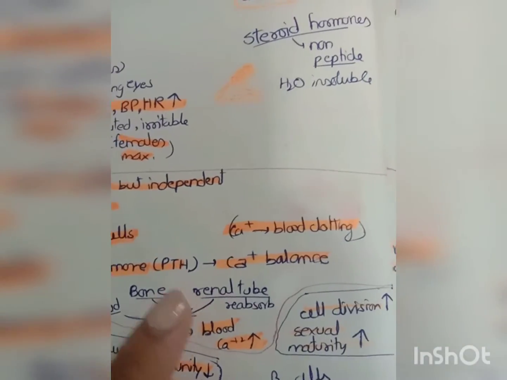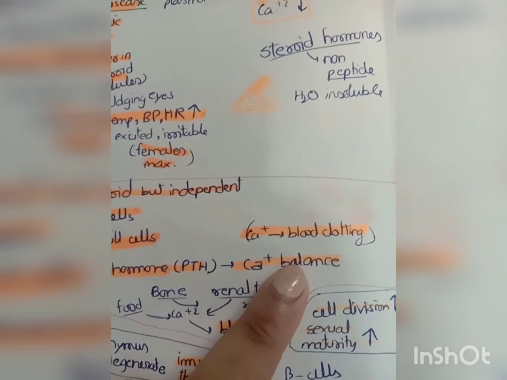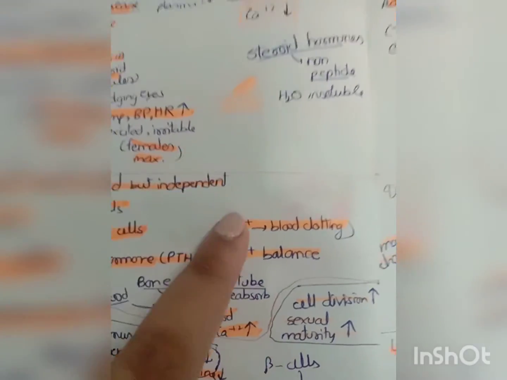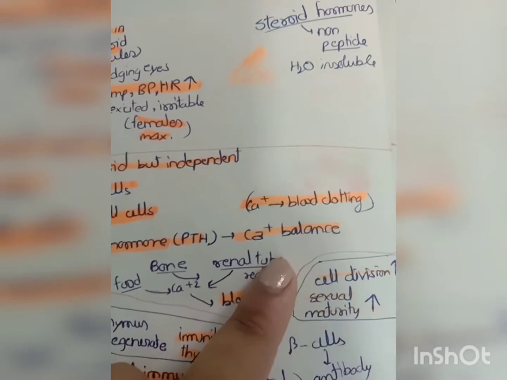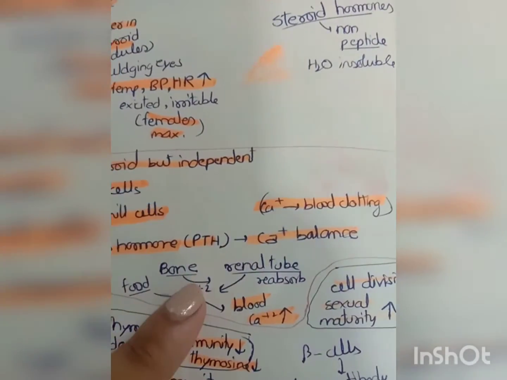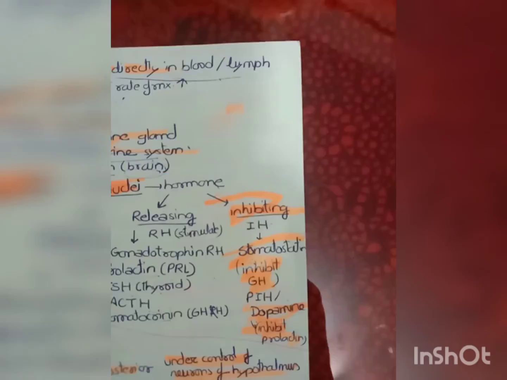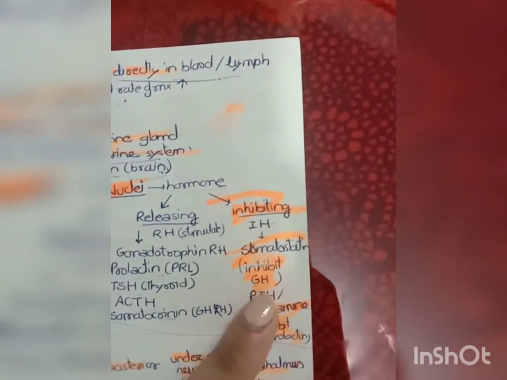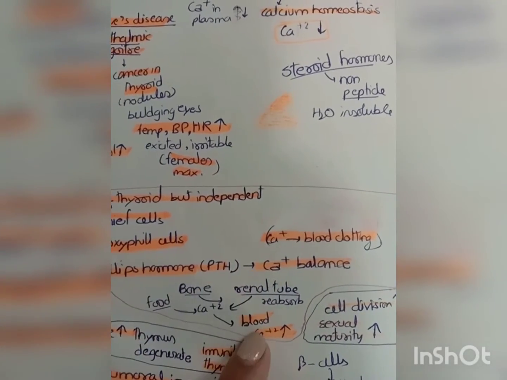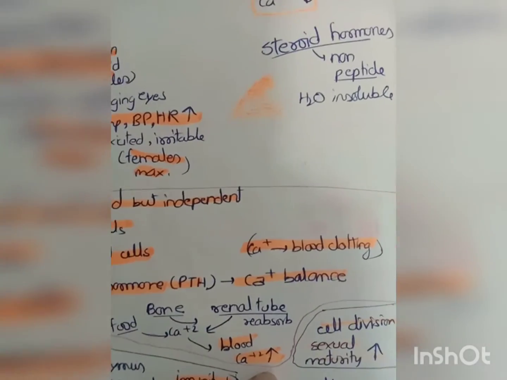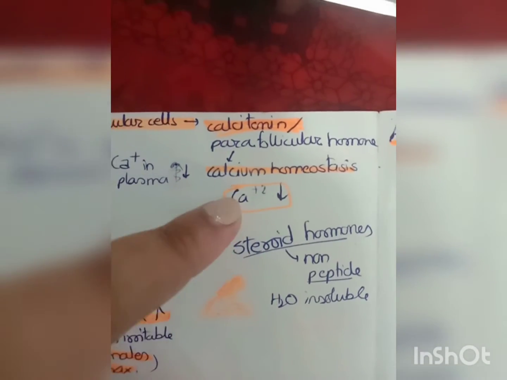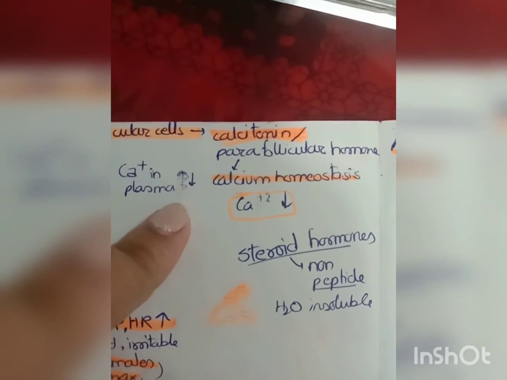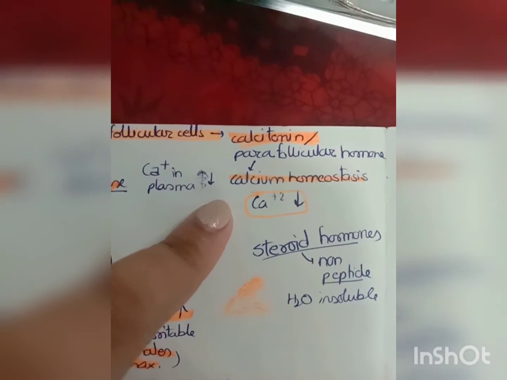It is responsible for calcium balance of our body, and calcium is responsible for blood clotting. Hence, it increases the blood clotting in the body. See friends, PTH is responsible for increase of calcium level in the blood, but earlier we studied that calcitonin is responsible for decrease of calcium level in the blood or plasma.